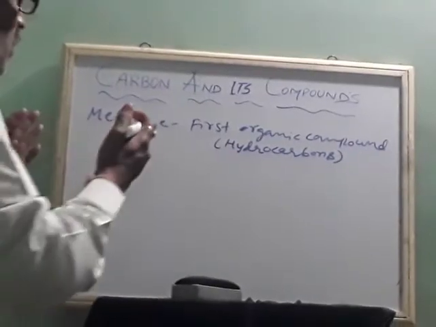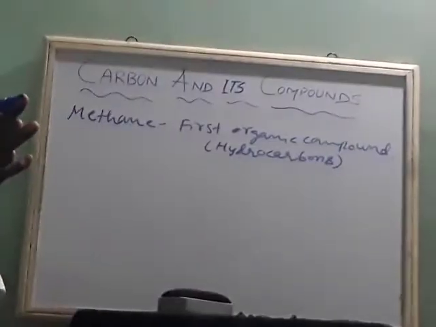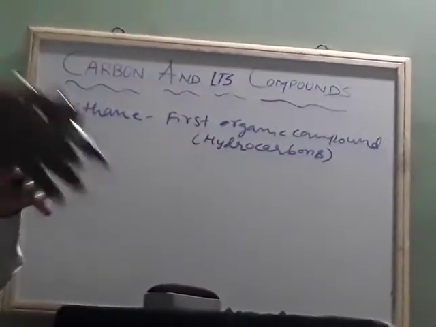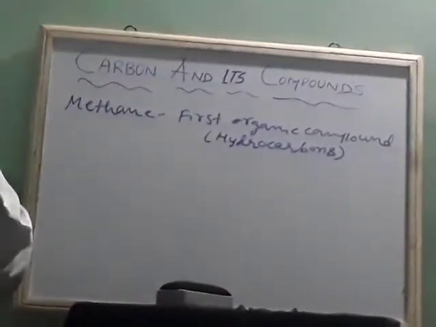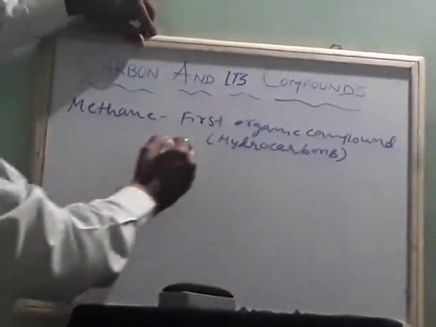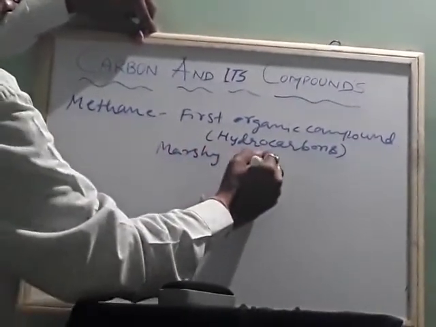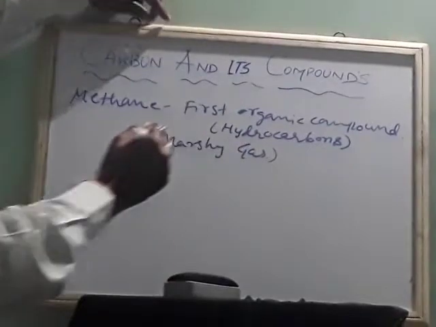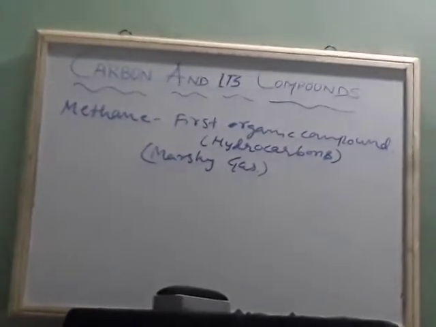They found this methane from the marsh. Marsh means a bushy place where there is clay, dirt, and bushes growing. So from there they got methane. That's why it's called marshy gas. It's also called marshy gas. Now, how the electron dot structure is written, then we will go for covalency again.